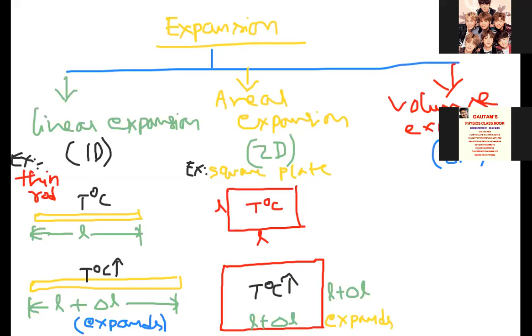Here the point is the area-wise change. Instead of writing length, which increased to L plus delta L, L plus delta L, in terms of area, because it is related to aerial expansion, let me write the initial area as A. Now what will happen to the area? The area becomes A plus delta A. What we wrote previously is also correct: the length L, L became L plus delta L, L plus delta L. That means the initial area is A, and now the area is A plus delta A.